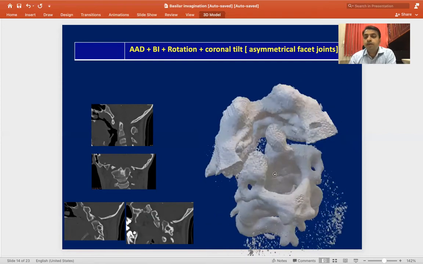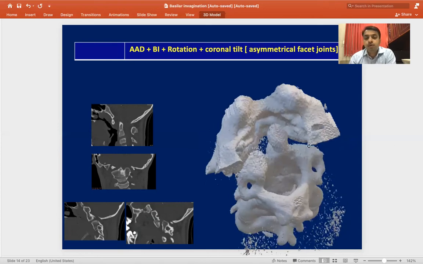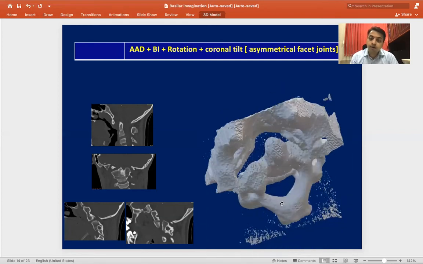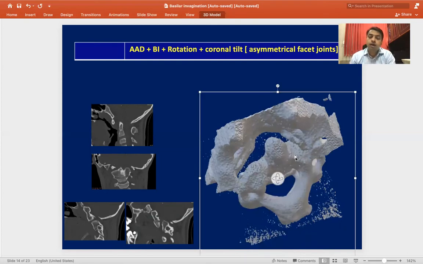Now, what happens if you put a spacer on both sides in such a patient, with the assumption that your AAD and BI will be reduced? Usually that's not going to happen, because if you put a spacer, your odontoid process goes more backward rather than reducing. It compromises the canal further, and your patient may have postoperative neurological deterioration or remain the same and fail to reduce.